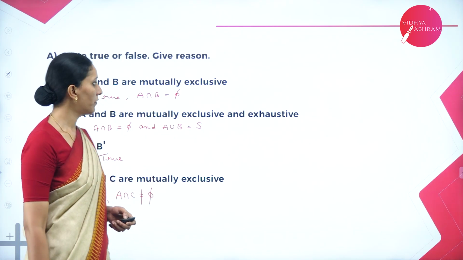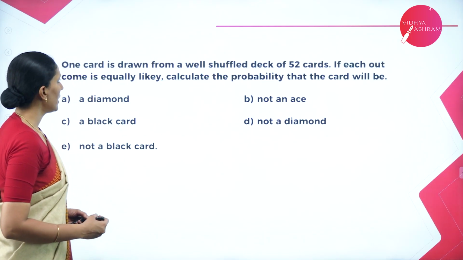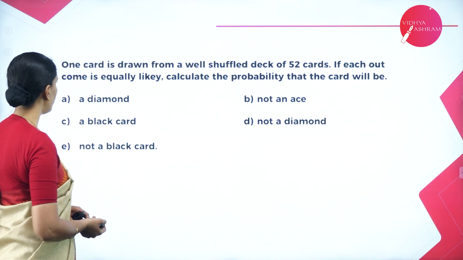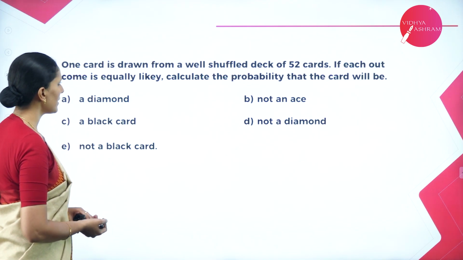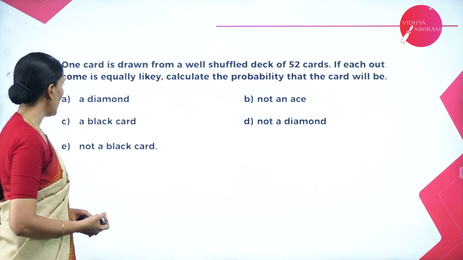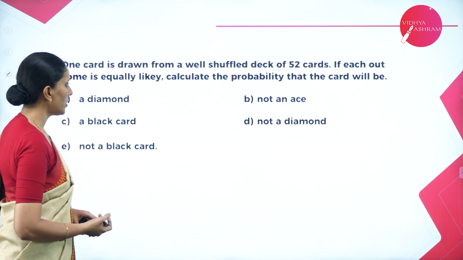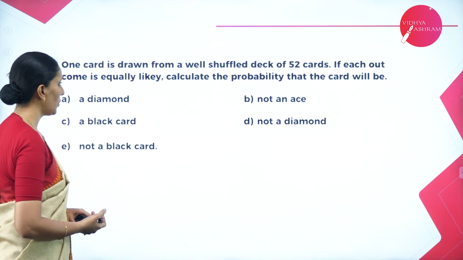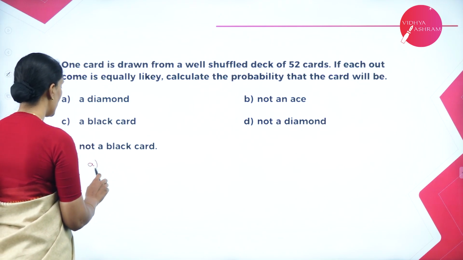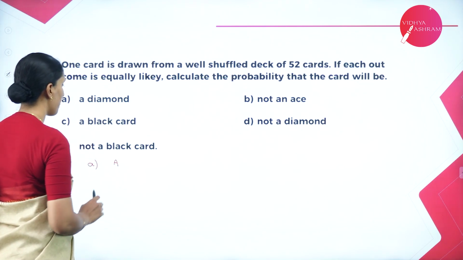Next, let's take a few more problems. One card is drawn from a well-shuffled deck of cards. If each outcome is equally likely, calculate the probability that the card will be a diamond, not an ace, a black card, not a diamond, not a black card. First one, let me consider it as an event A.